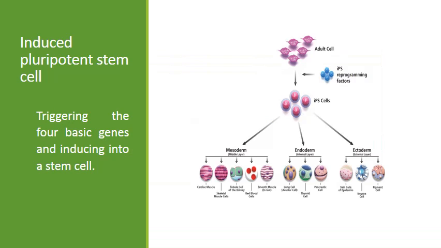Last one is induced pluripotent stem cells, that is, triggering the four basic genes and inducing it to a stem cell. For example, we are taking cells from the lungs, which are lung cells. These are adult stem cells. By reprogramming, we are turning it into a blastocyst-like pluripotent cell, from which it can differentiate into mesoderm, endoderm, and ectoderm. That is, it can produce different organs. The main advantage of this process is that it is used for clinical trials, developmental biology and cell-based therapies.